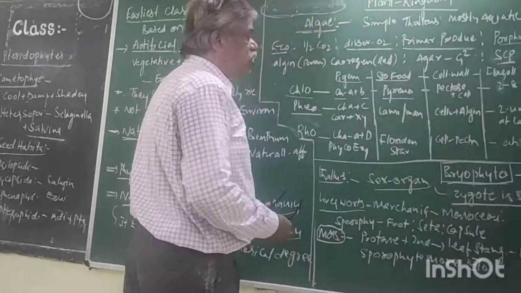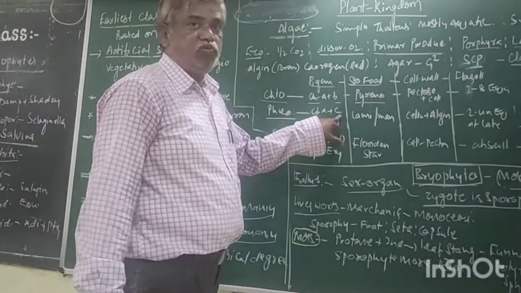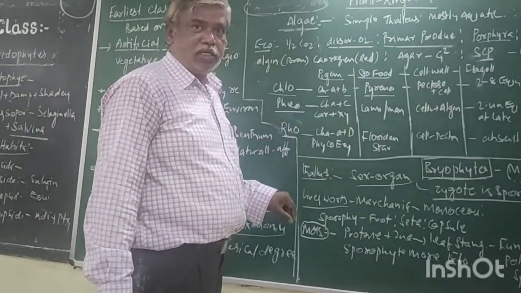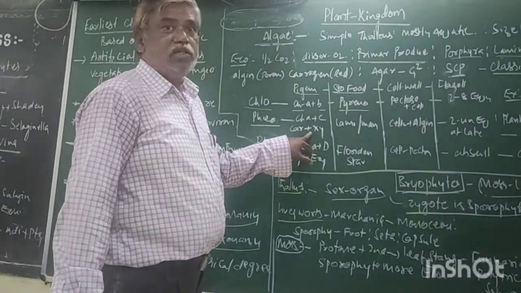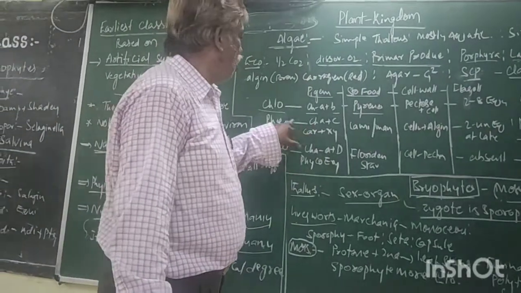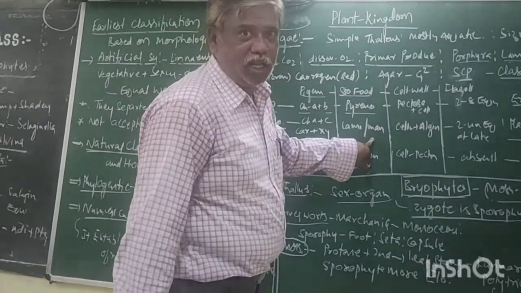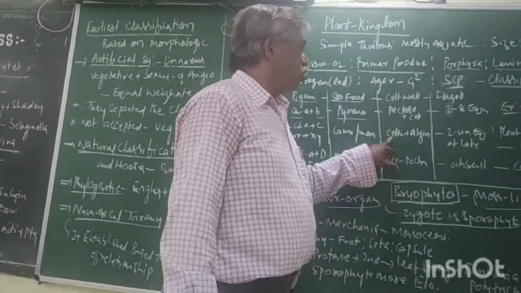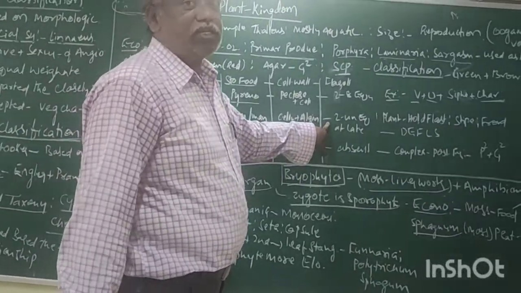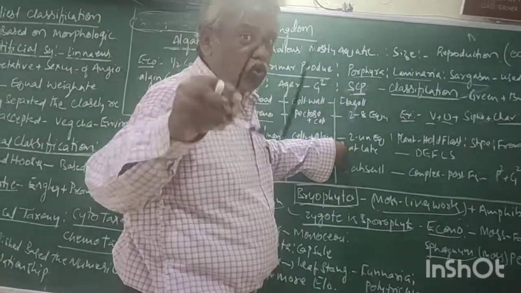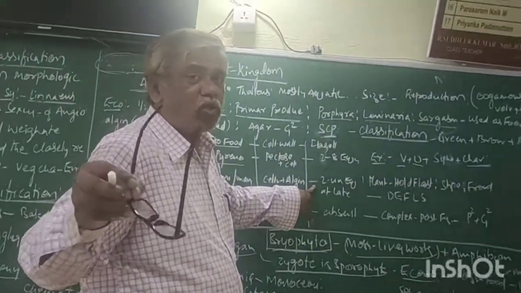Phaeophytes. The common name is brown algae. The pigmentation is chlorophyll A and chlorophyll C. In addition to this, carotenoids and xanthophyll. This is the pigmentation of phaeophytes. Stored food, laminarin, which is also called mannitol. Cell wall, cellulose and algin. Asexual reproduction by zoospores, that means spores which show motility due to flagella.